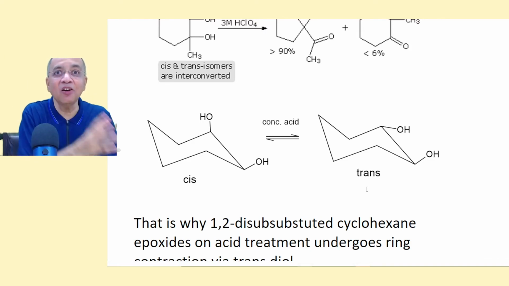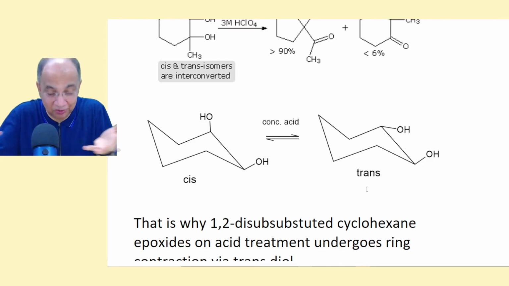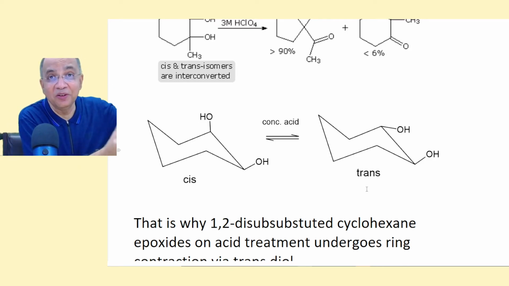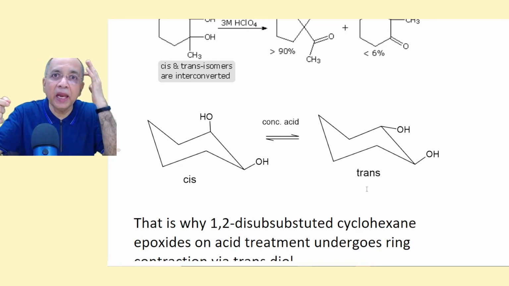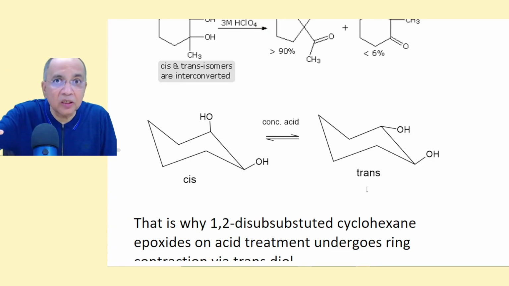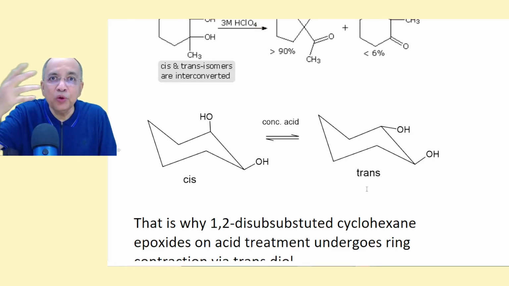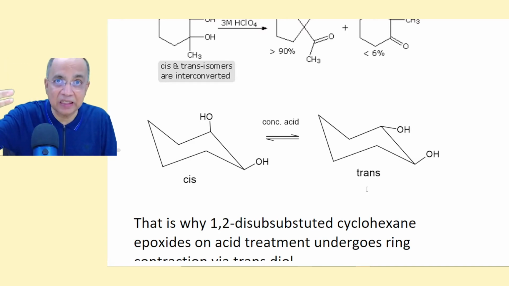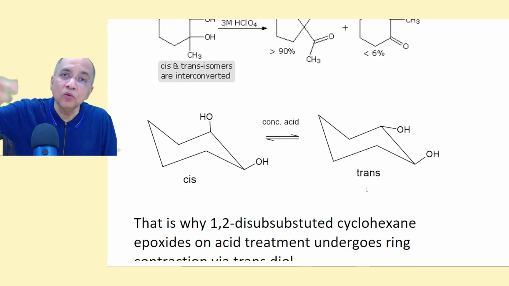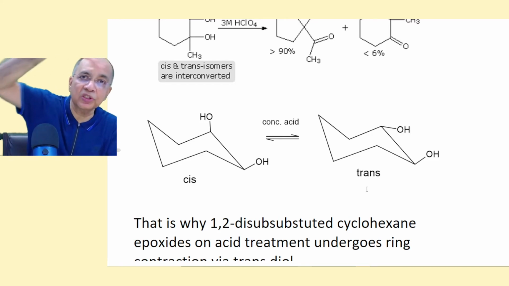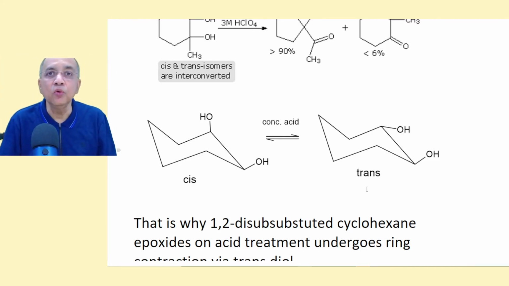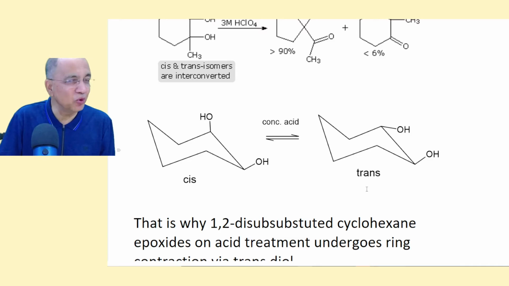Because in the recovered diol, since these steps are reversible, you get some unreacted diol. And if you are using water which is labeled with oxygen-18, then that labeled water will attack the carbocation in the backward process, and the recovered diol will have one of the OH groups labeled with oxygen-18. So from that, it has been found that most of the mechanisms go via carbocation.